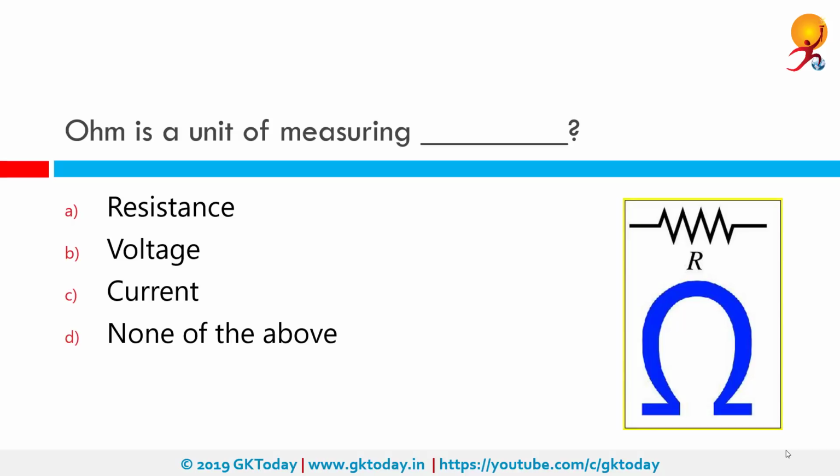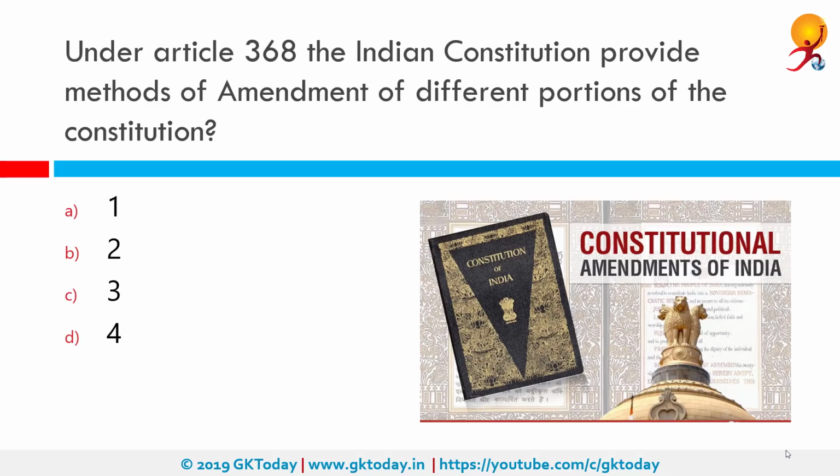Ohm is a unit of measuring of resistance. Resistance is a measure of the opposition to current flow in an electrical circuit. Resistance is measured in ohms, symbolized by the Greek letter omega. Ohm is named after Georg Simon Ohm, a German physicist who studied the relationship between voltage, current and resistance. So the Greek letter omega that we spoke of, that is the symbol of ohm, is the one that you see on the right side of your screen.